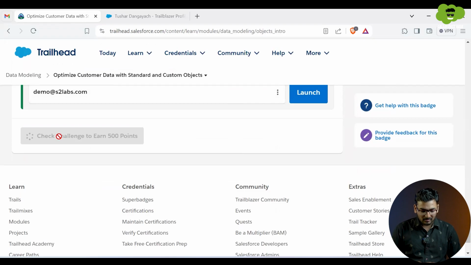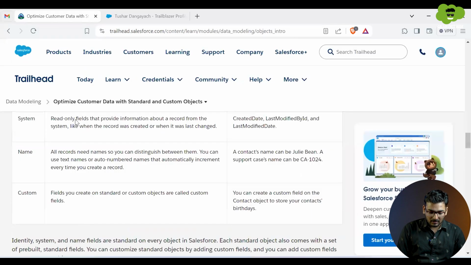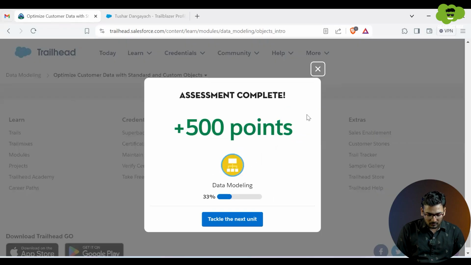Once I click on this, whatever the errors, or any existing problem in my org, will appear over here, and I need to resolve them in order to complete this particular task. So that is what you have to do. You have to implement all of these things. Like you can see, I have already completed this particular part in my org. That's why it's saying that you have completed this task and you have gained 500 points.